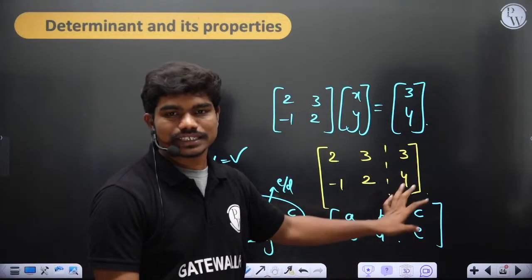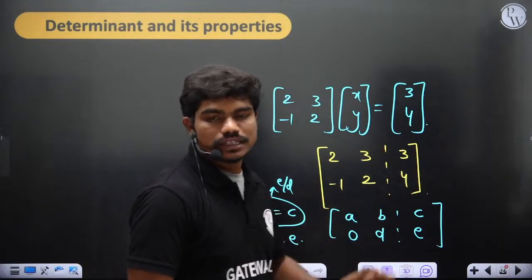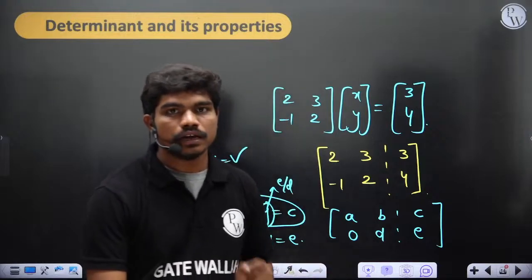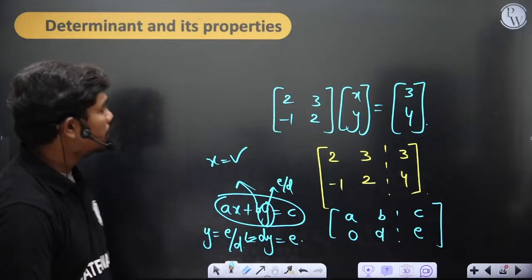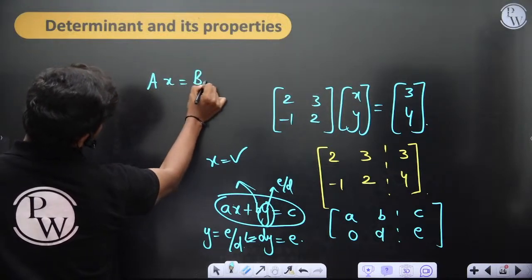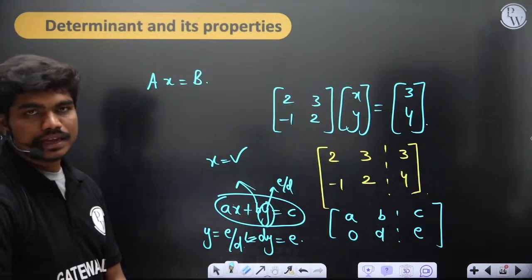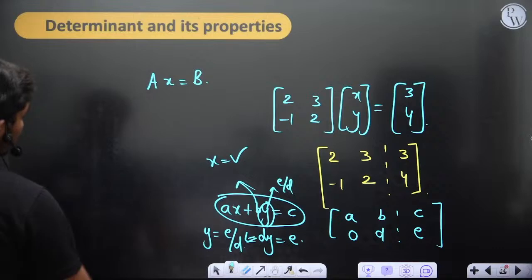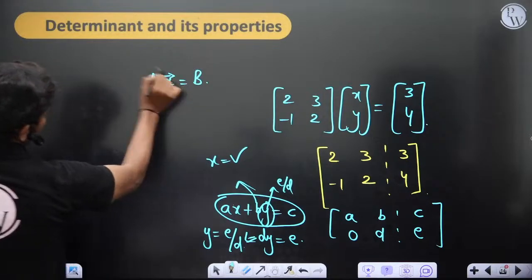Of course I have taken an example of 2 by 2, but you can go for any 3 by 3 or 4 by 4, whatever. Now the main crux here is, if you have a system generally Ax is equal to B, for example, and let's say I want to calculate the unknown vector.